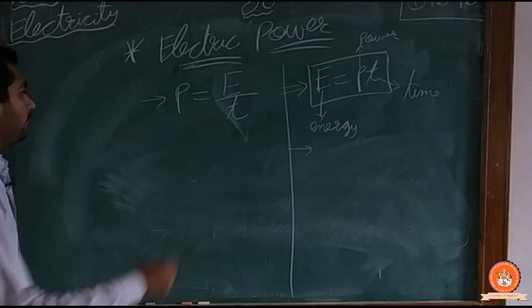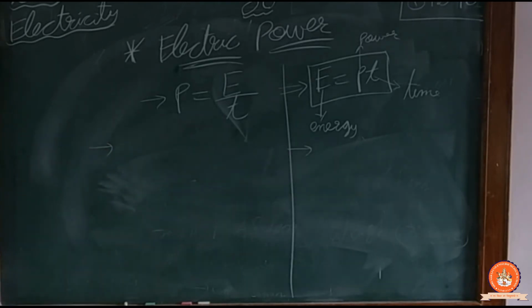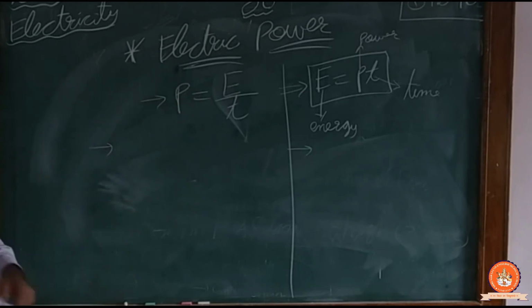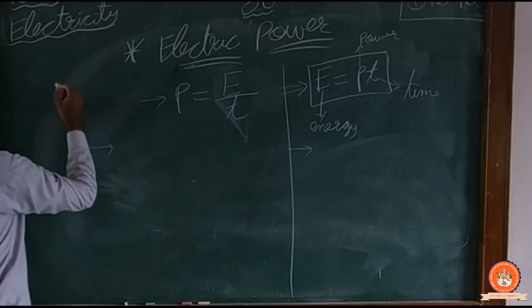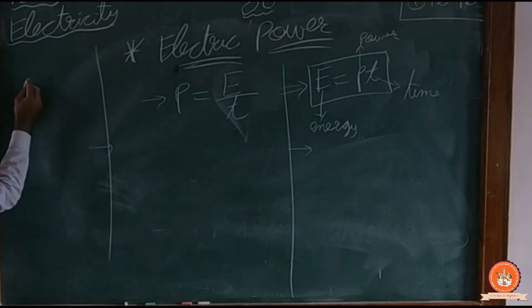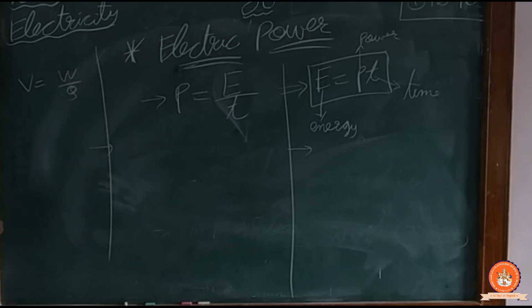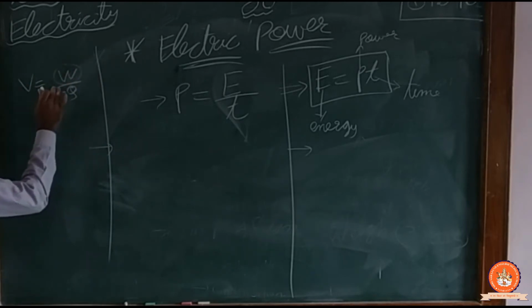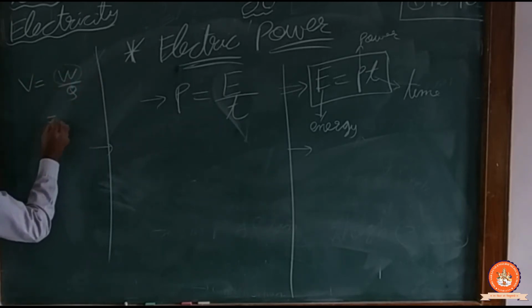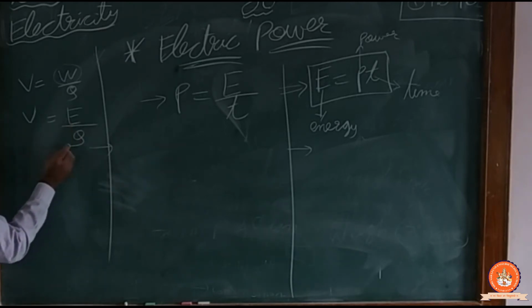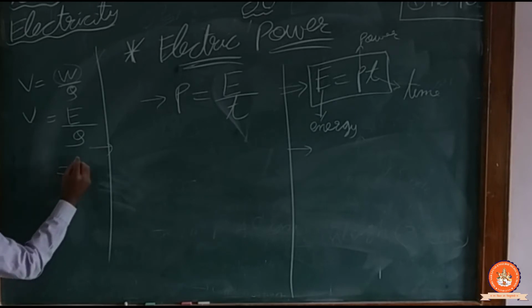Before coming to energy, we came to know that power is E by T. So we already know what E is. From potential difference, V is equal to W by Q. In place of W, work done, which means energy only, I can write E. So here is Q and here is V. Now E is equal to VQ.